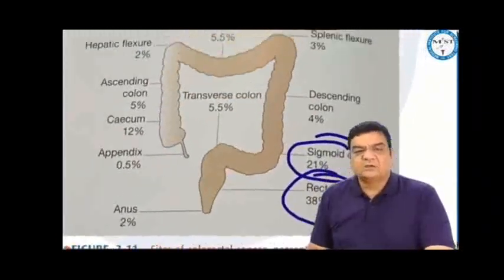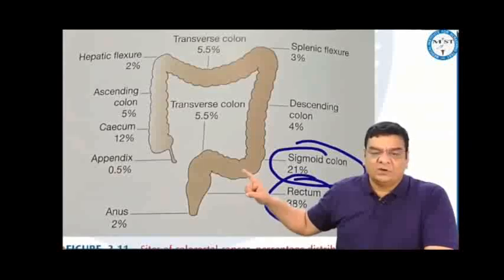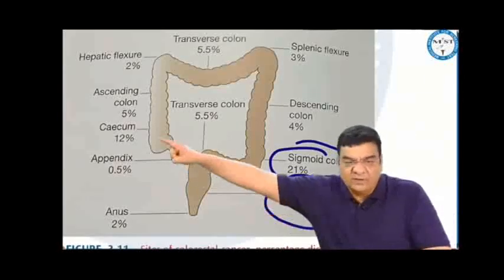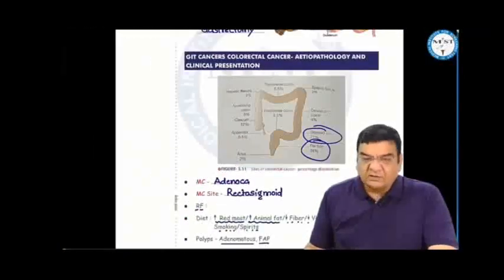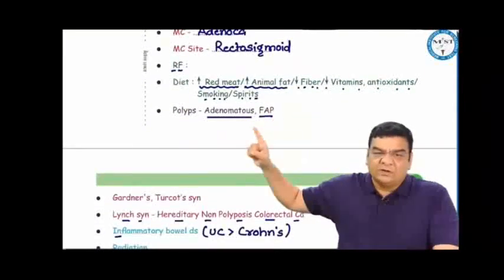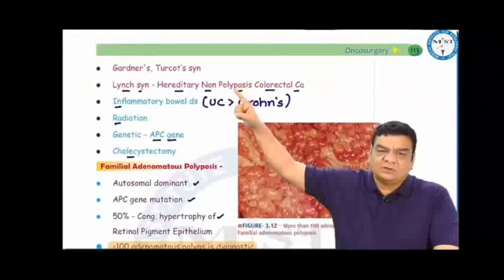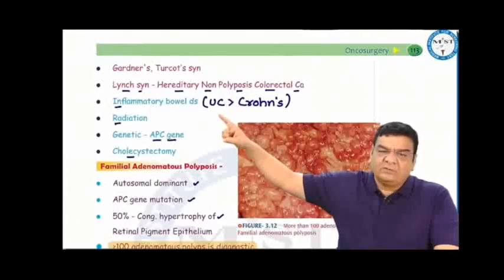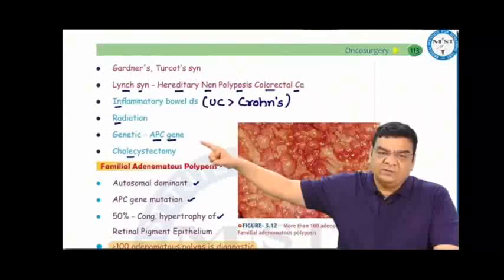The colorectal cancers, as we can see here, the most common site is the rectum, followed by the sigmoid colon. Combined, the rectosigmoid is the commonest site, followed by the cecum. Most commonly, it is adenocarcinoma. The risk factors: increased consumption of red meat, animal fat, less fiber, less vitamins, antioxidants, smoking, alcohol, adenomatous polyps, familial adenomatous polyposis, Gardner and Turcot syndrome, Lynch syndrome, hereditary non-polyposis colorectal cancer, inflammatory bowel disease, ulcerative colitis more than Crohn's, radiation exposure, APC gene mutation, or cholecystectomy.